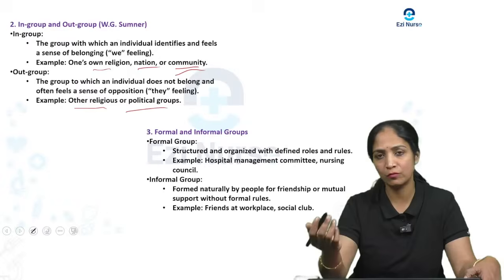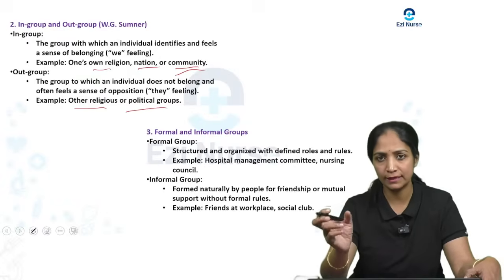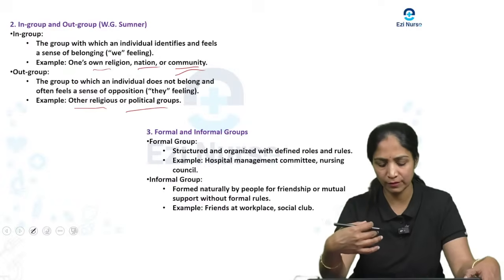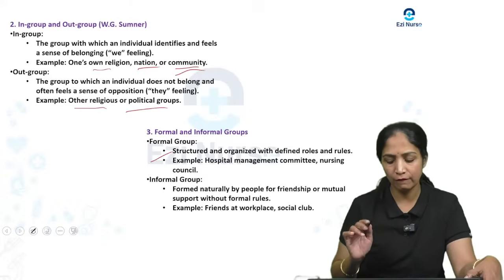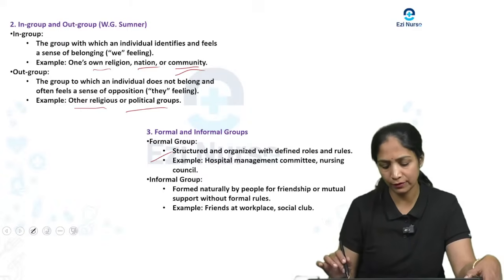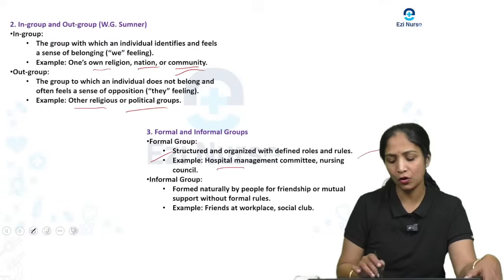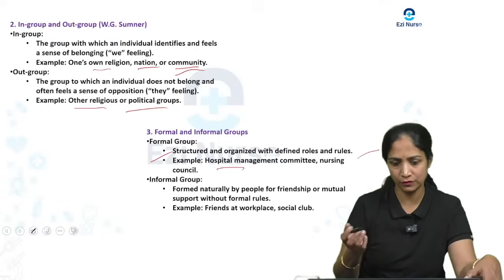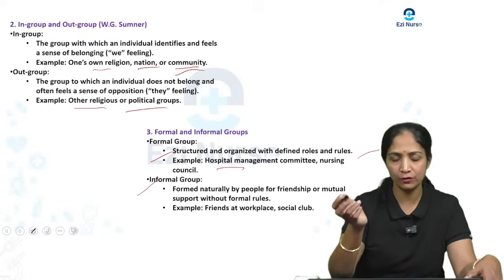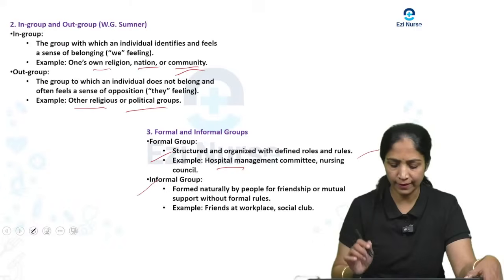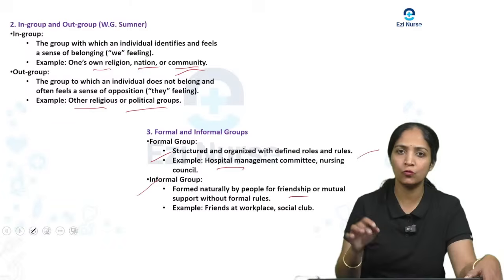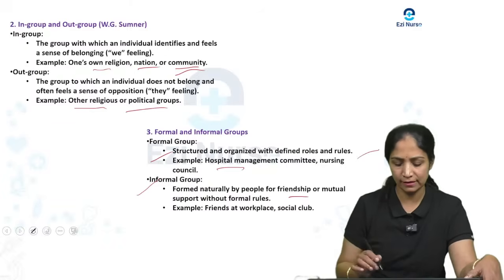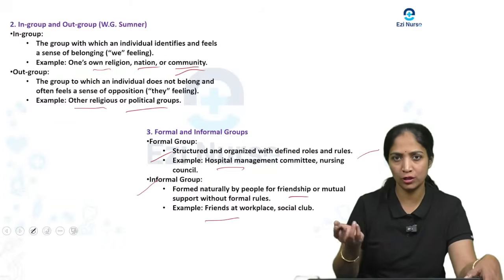Then coming to the next type of social group, there is the formal and the informal group. When you come to the formal group, there is a structure, organized, with well-defined roles and rules. For example, a hospital management committee or a nursing council. And one more is the informal group. It is formed naturally by a group of people, for example a friendship or mutual support without any formal rules. There are no rules and regulations they maintain here. For example, friends at the workplace or a social club.